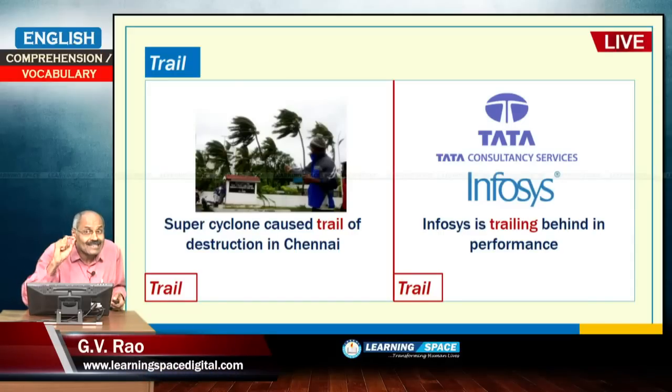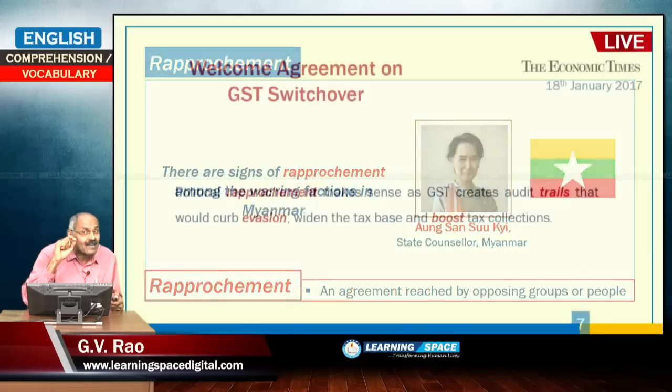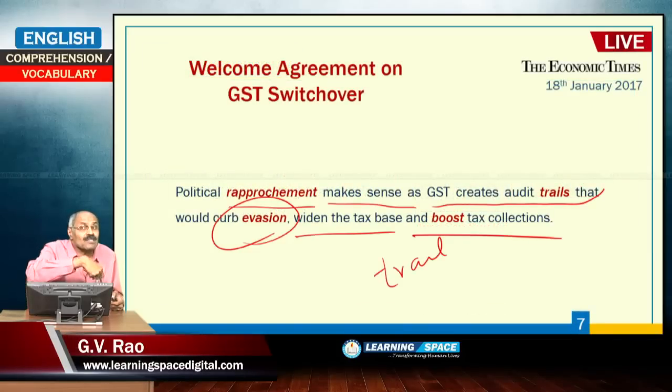In cash transactions, financial trail will not be there, but in digital transactions, financial trail will be there. That is why government is insisting on digital transactions to control black money. So, this financial trail is very important. Infosys is trailing behind in performance in comparison to Tata Consultancy Services. So, under this meaning also this trail can be used, right. So, this financial trail is very important, as this leaves a trail which would curb evasion.